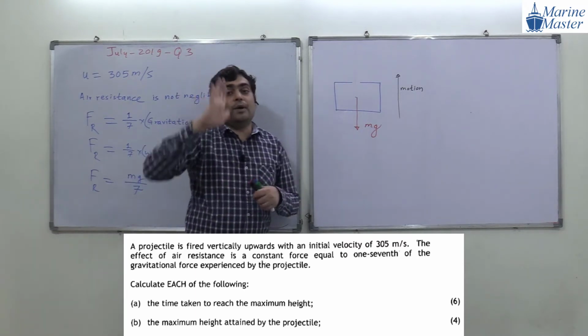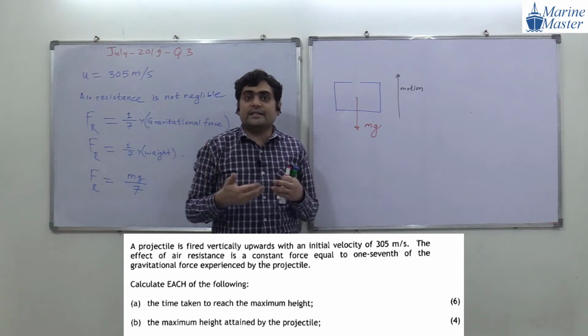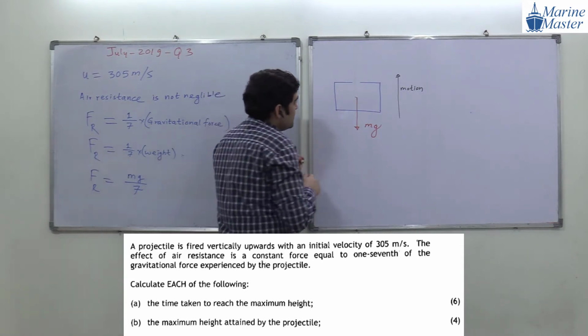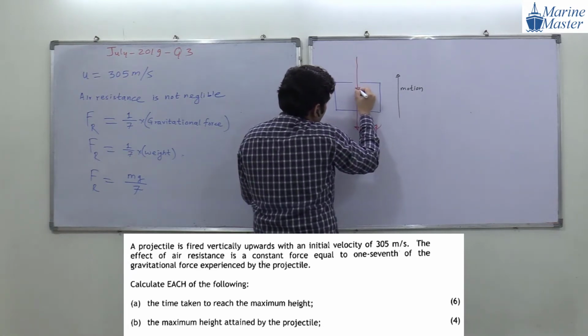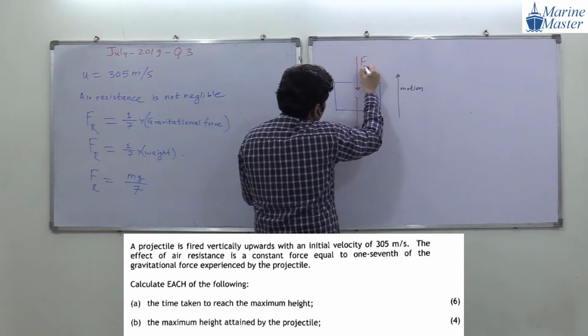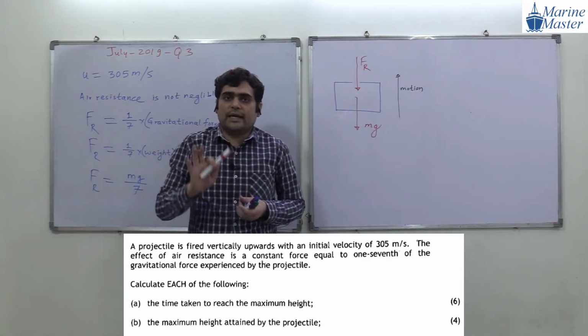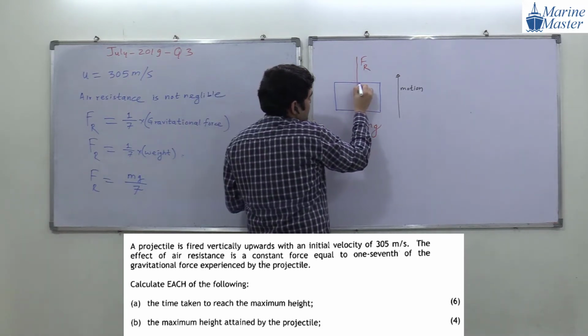Now the motion is upward and we know resistance is always opposite to the motion. So opposite to the motion will be our Fr. Fr stands for air resistance force. Okay, guys, are you getting my point? Try to see the scenario here. Any doubt in this discussion, guys?